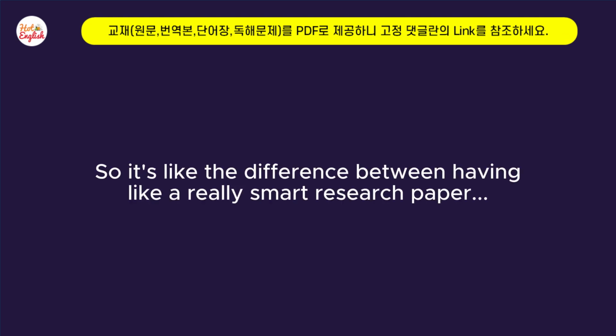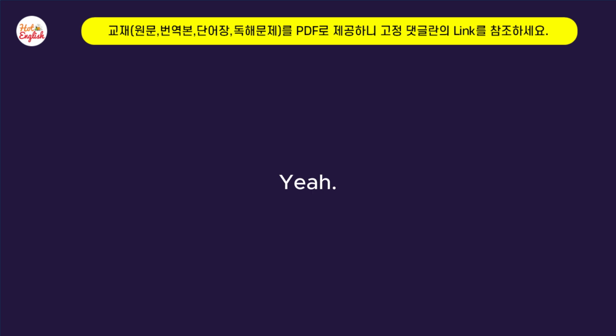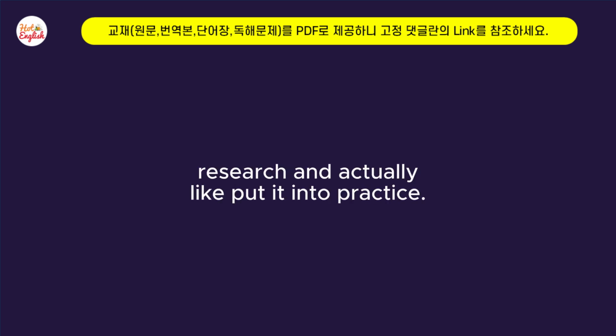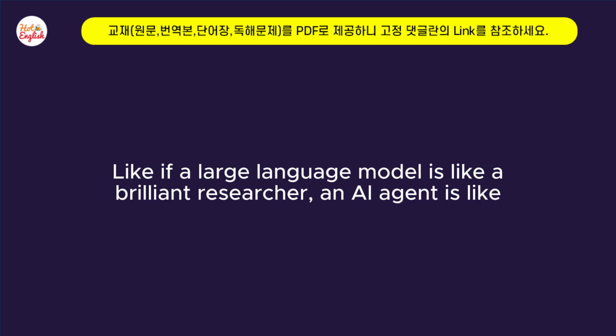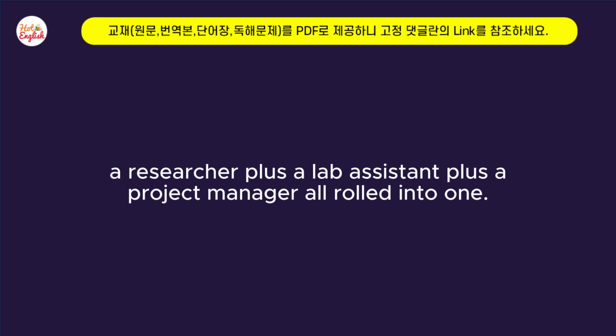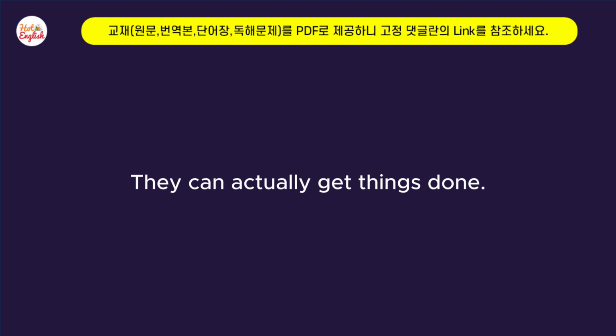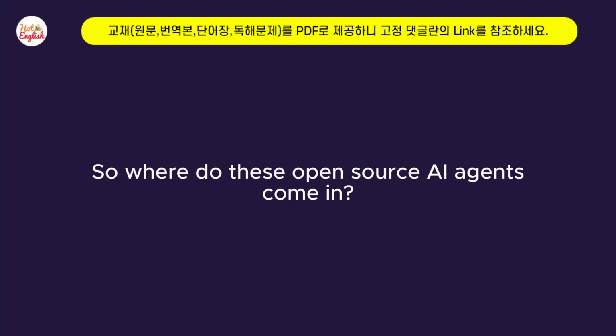Wow. So it's like the difference between having a really smart research paper and having someone who can take that research and actually put it into practice. Right, exactly. If a large language model is like a brilliant researcher, an AI agent is like a researcher plus a lab assistant plus a project manager all rolled into one. That's a great analogy. They can actually get things done. So where do these open source AI agents come in?